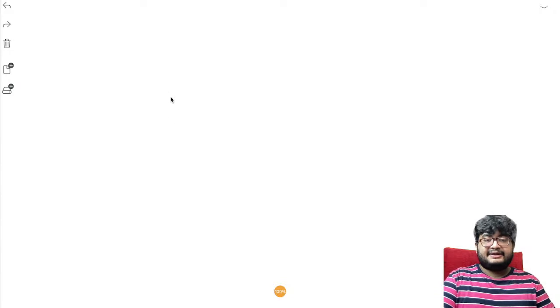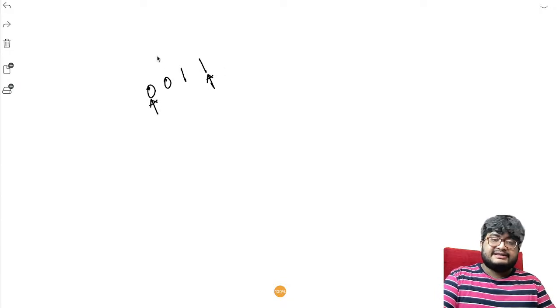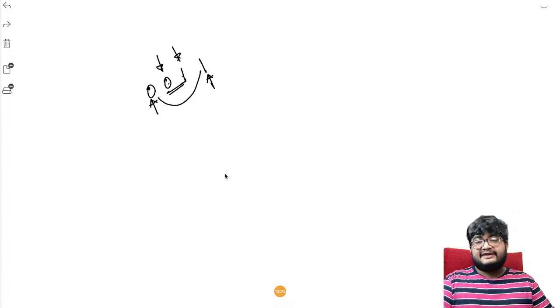So the idea is very simple, right? Let's understand what exactly we are saying. We'll map it like this. Let's say we have an array like this, 0 0 1 1. So this index should be equal to this index, right? Similarly, the element at this index should be equal to the element at this index. These two should map. These two should map. Basically, we are creating a palindrome.